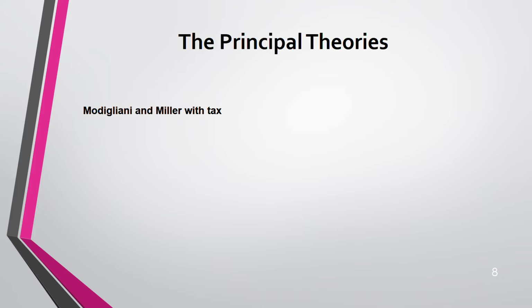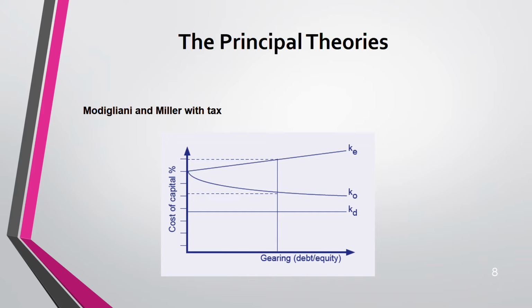Then we have what is known as Modigliani and Miller with tax theory. This you have to know. This theory says this. Look at the diagram, how it changed. They are saying that because interest on debt is tax deductible, you are getting an advantage of having debt. That means your cost of debt will remain the same. Just see, straight line, does not increase. So because of that debt, your cost of equity, if you see, is increasing normally, but your WACC is reducing. It's in between KE and KD, but if you see, it's reducing.